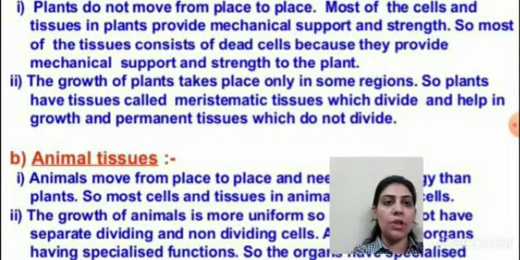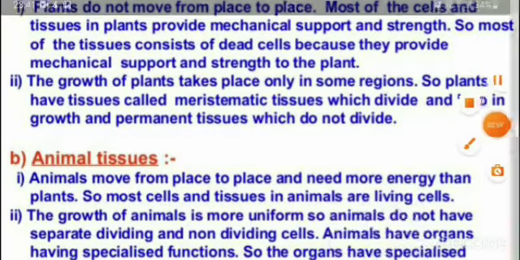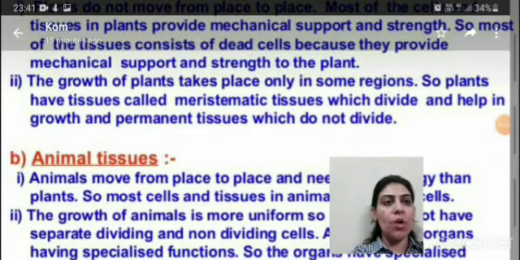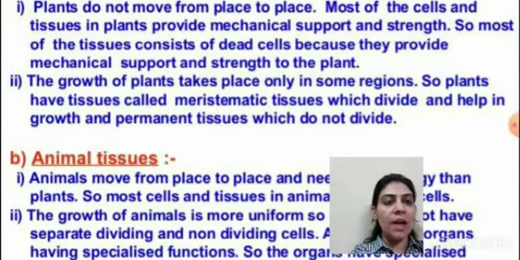So plants have tissue called meristematic tissue. Meristematic tissue क्या होता है? Meristematic tissues are the tissues in the plant that have the capacity to divide throughout their life. They always show the division of labor inside themselves. उन अपने में वो क्या करते हैं? They always divide throughout the lifetime. So meristematic tissues have the capacity to divide throughout their lifetime and help in growth, and permanent tissues do not divide.